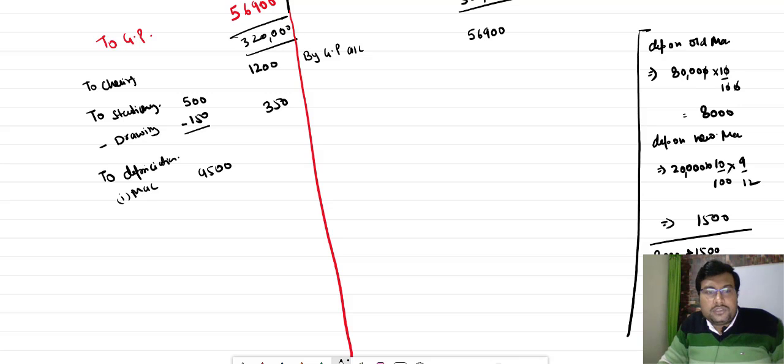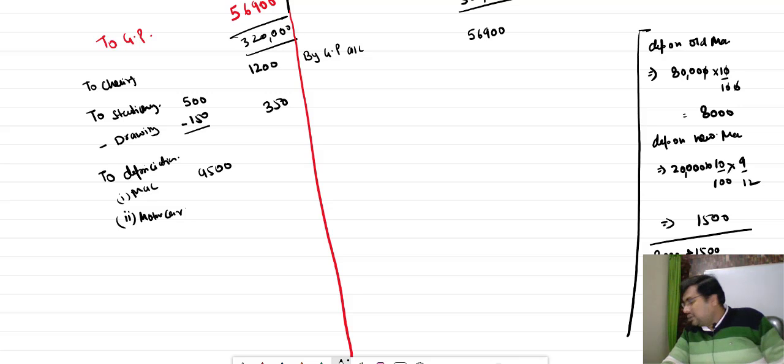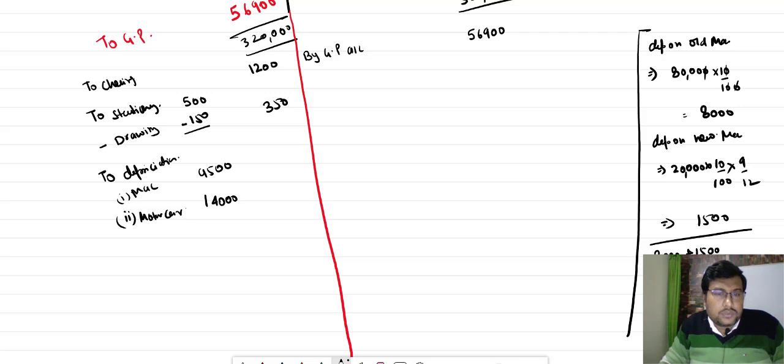Now bachcha, second one is, on second what depreciation charge? Motor car. So to motor car. How much motor car is there bachcha? You just find out in the question what is the value of motor car. 70,000. 70,000 at 20% will be 14,000. So total depreciation is how much?